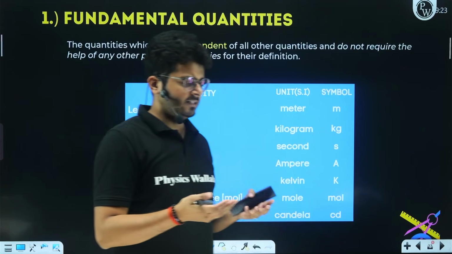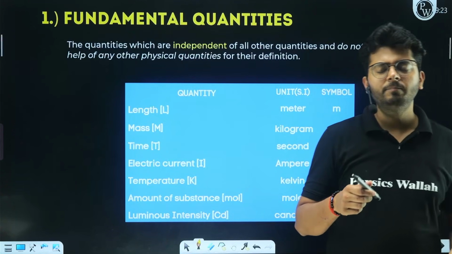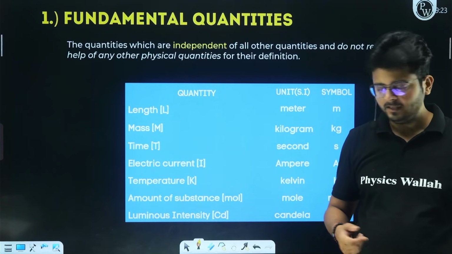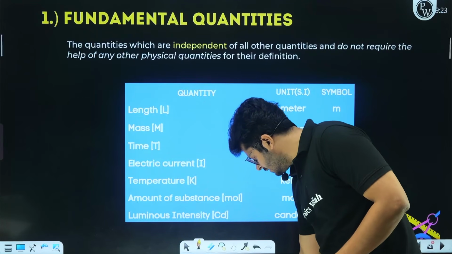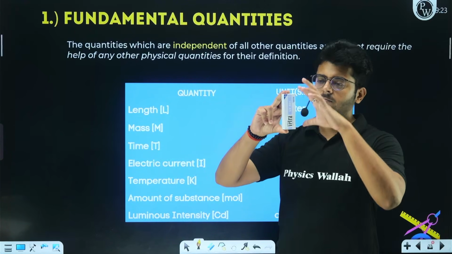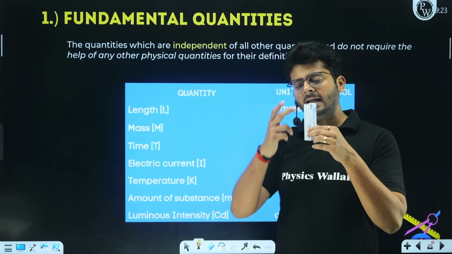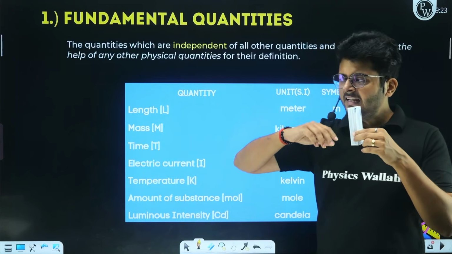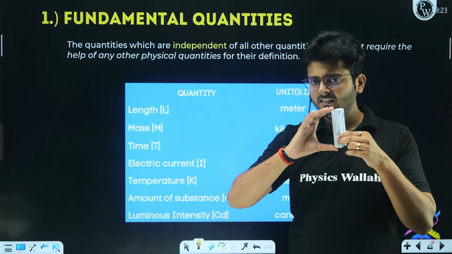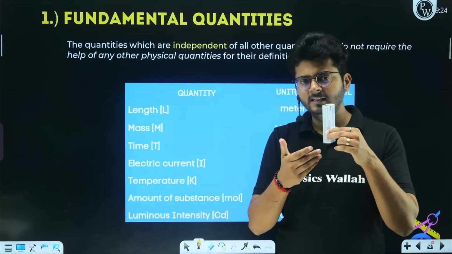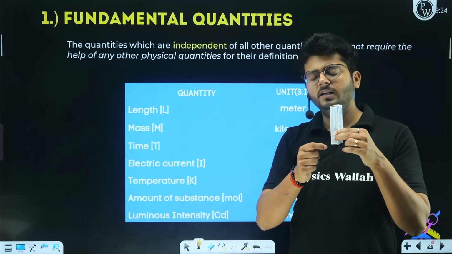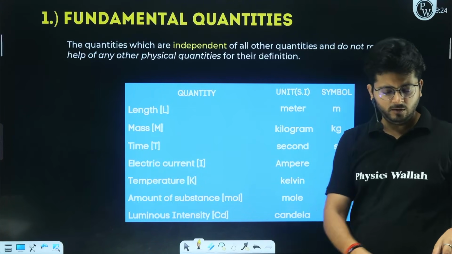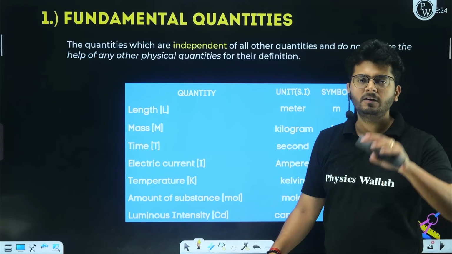For example, what is a fundamental quantity in the first place? Anything that cannot be represented in any other terms. For example, if I want to measure the length of this box, I cannot get the length by measuring time or temperature, right? Any other thing, if I measure it, I will not get the exact value. I will not get any information about the length. If I want to know the length of this object, I have to measure that directly, right? So my dear students, that is why it is called a fundamental quantity, right?